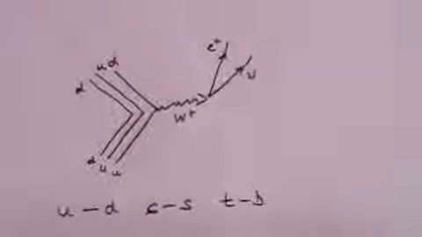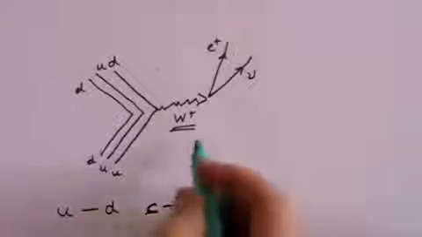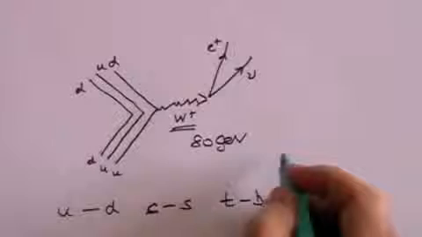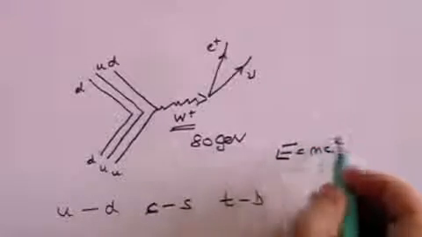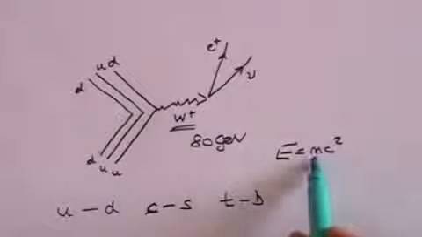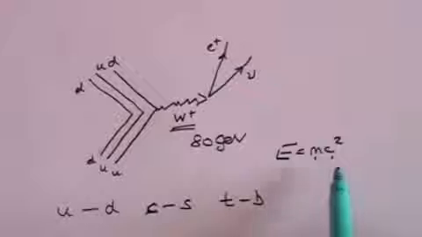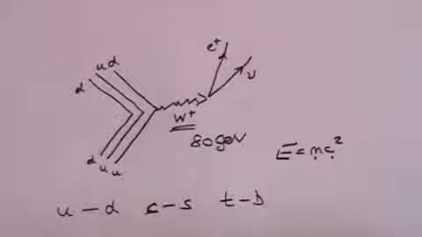But there's a puzzle here. W plus and W minus bosons are relatively heavy at about 80 GeV. We measure mass in terms of energy because we simply use the formula E equals mc squared, and if you take the mass of a particle in kilograms and multiply that by c squared, the speed of light squared, you get an energy term.